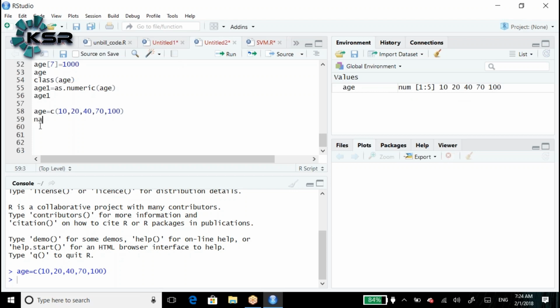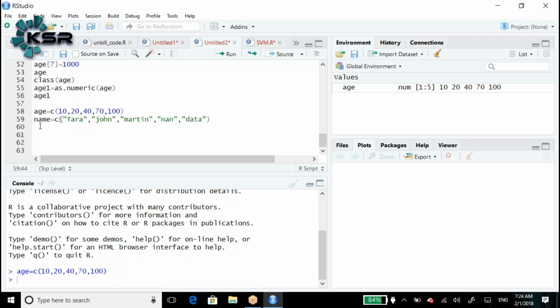Now I am creating another variable, name, c of Tara, John, Martin, Nan, and data.